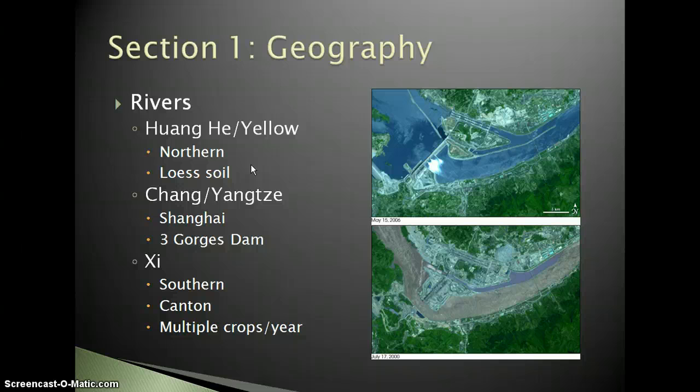It is the river in which you'll find the capital area and large populations. The Chang or Yangtze River, when it gets to the coastline, ends in the city of Shanghai. So Shanghai is the port city that is at the end of the river, and they built a huge dam on the river, the Three Gorges Dam. You can see this is a picture taken after the dam was completed. Here is while they were still in the process of building it along the river here, and it's called the Three Gorges Dam because it actually blocks 3 different gorges, 3 different sort of branches, so to speak, of the river all at once.